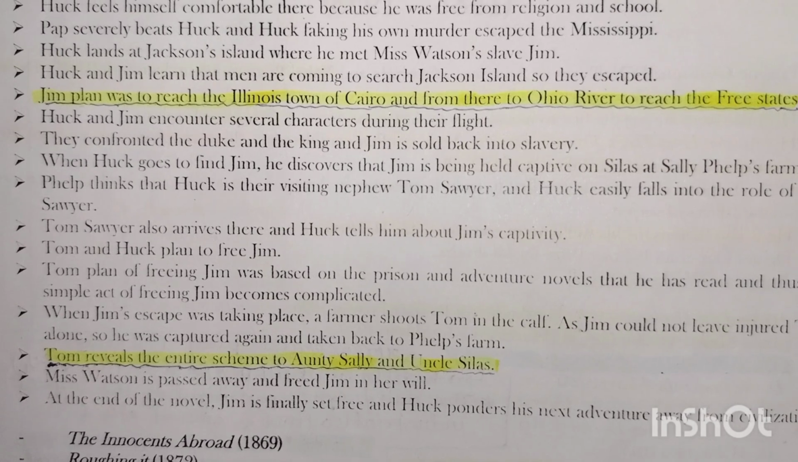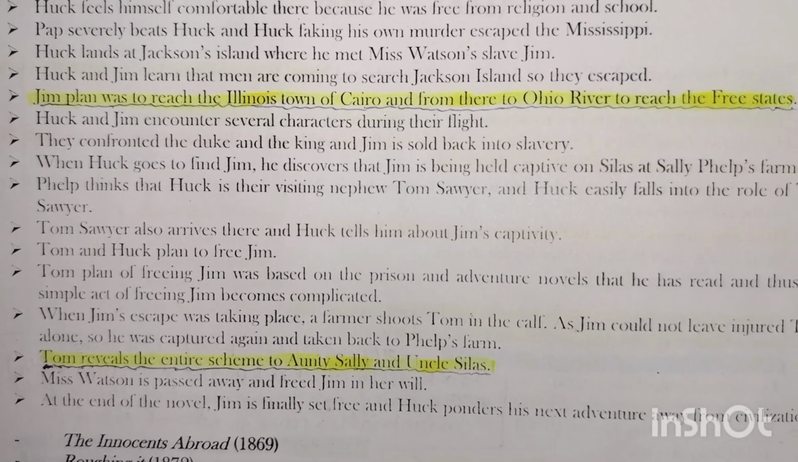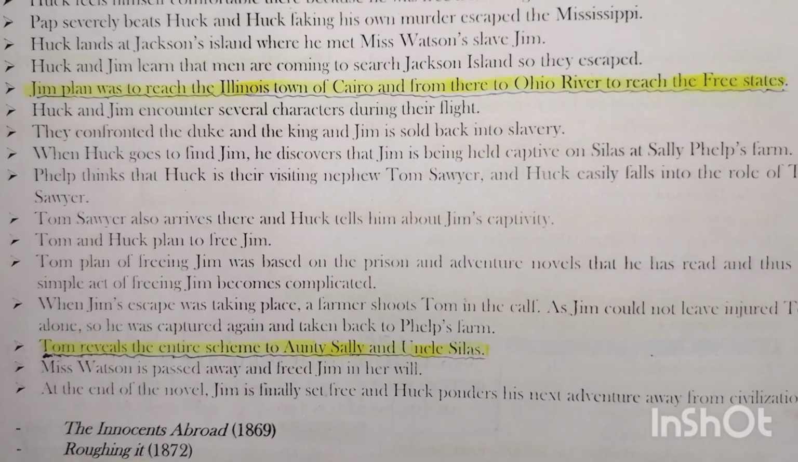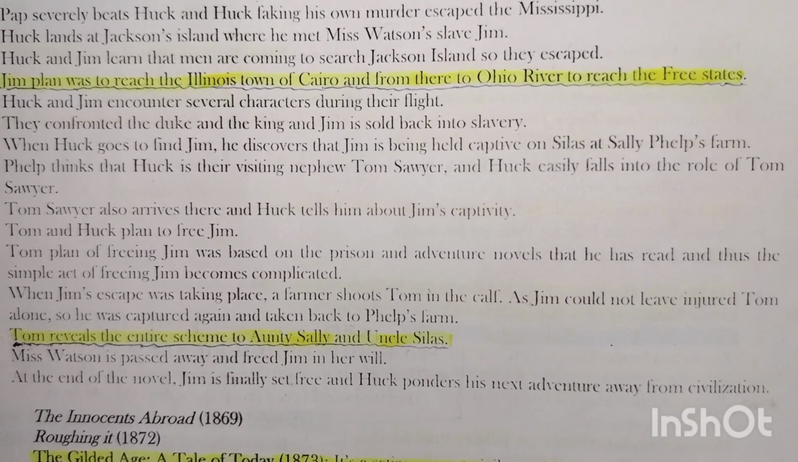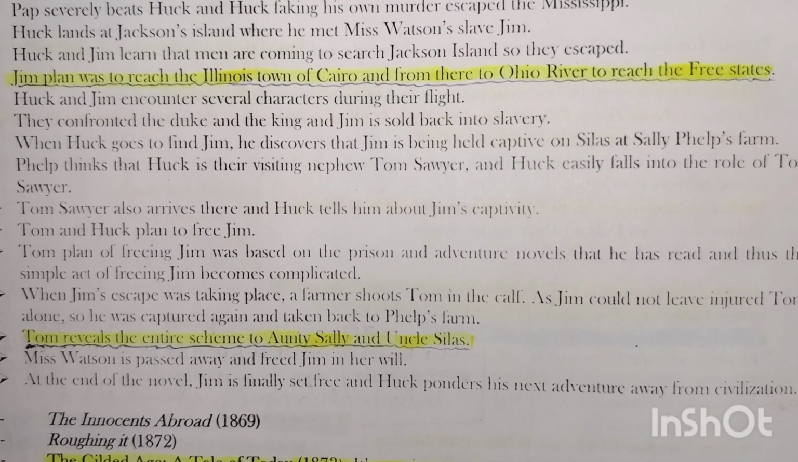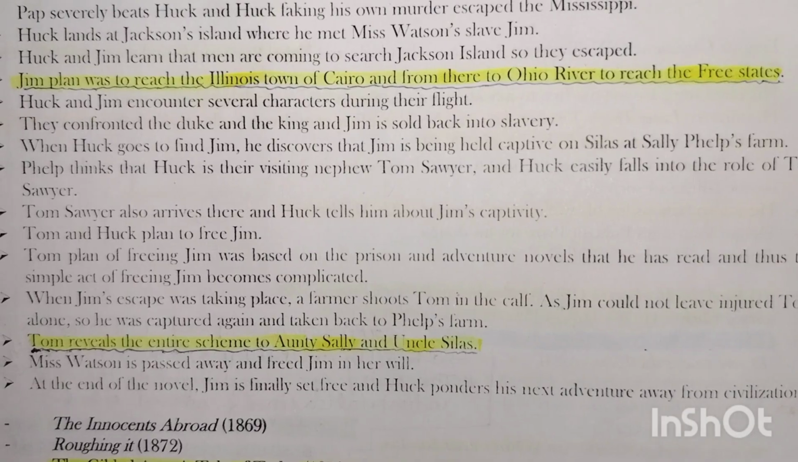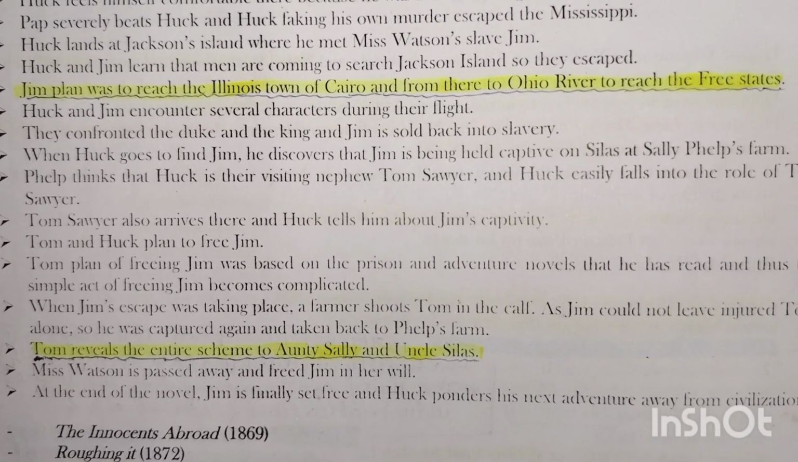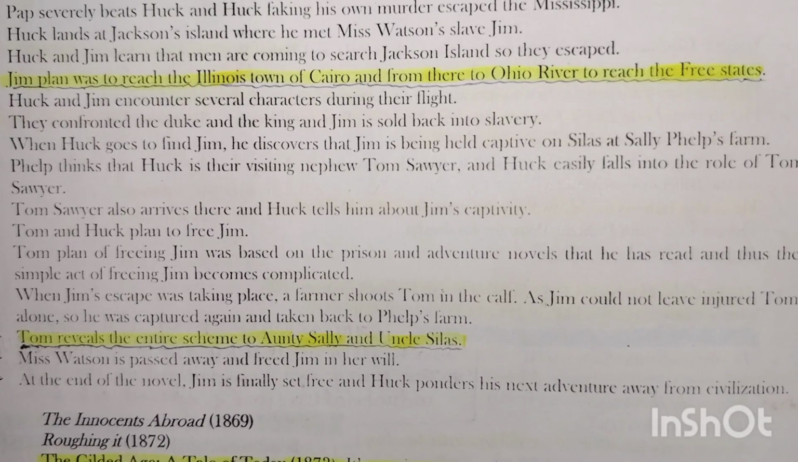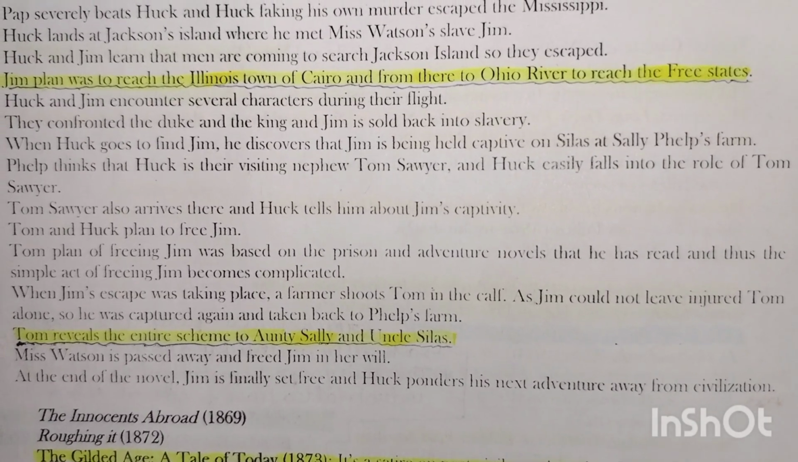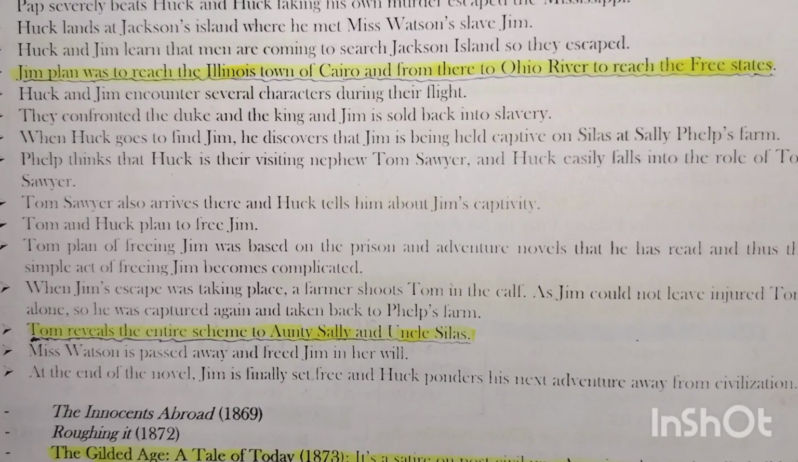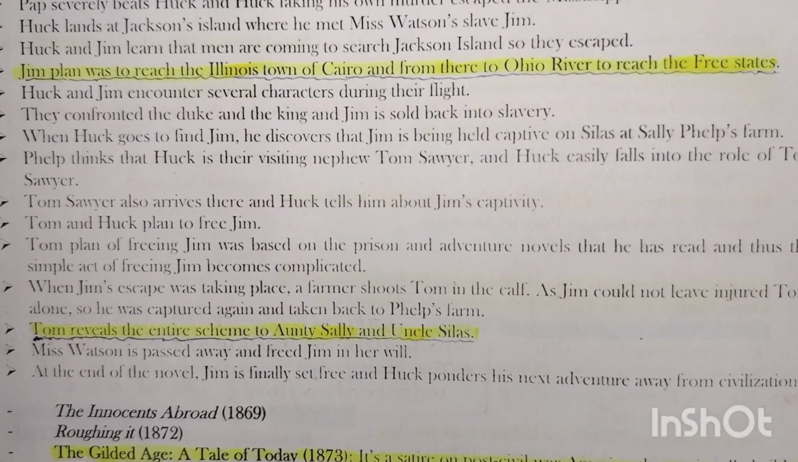Tom's plan of freeing Jim was based on the prison and adventure novels that he has read, and thus the simple act of freeing Jim becomes complicated. When Jim's escape was taking place, a farmer shoots Tom in the calf. As Jim could not leave injured Tom alone, he was captured again and taken back to Phelps' farm.